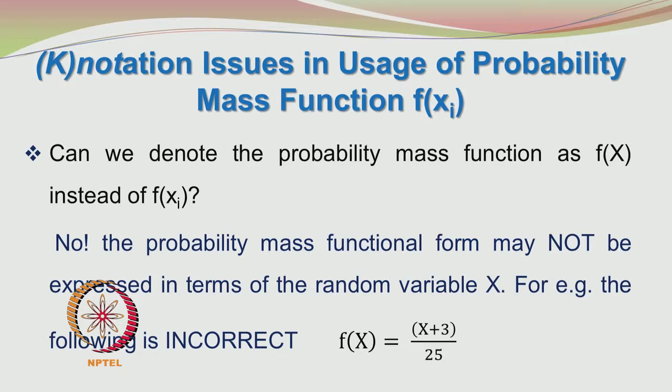It should be f of small xi. So, writing the probability mass function as f of capital X is equal to capital X plus 3 by 25 makes no sense.